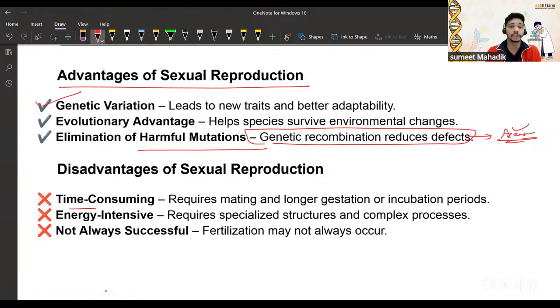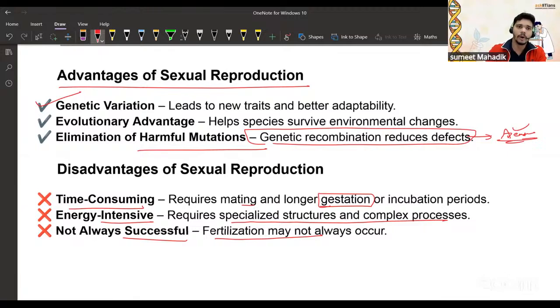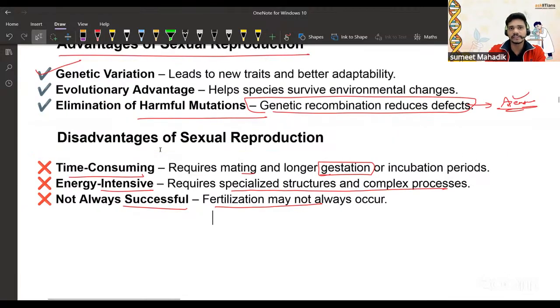Disadvantages: it is time consuming. It requires time for mating and a longer gestation period. The baby has to grow, right? Then it is energy intensive, requiring specialized structures and complex processes. It is not always successful. Fertilization may occur or not occur, right? If it occurs, then good. If it does not occur, definitely it goes for the next chance. So these are the disadvantages that we have understood.